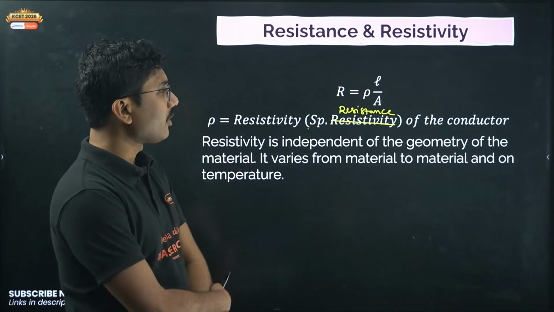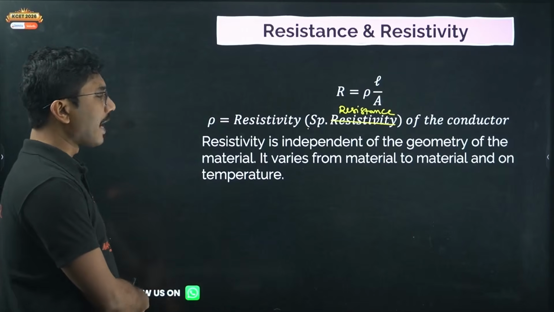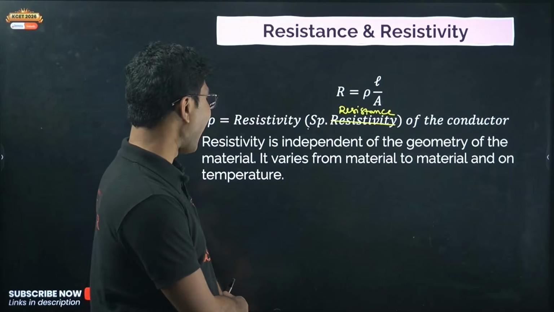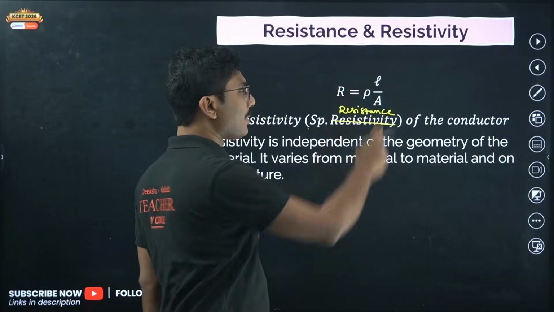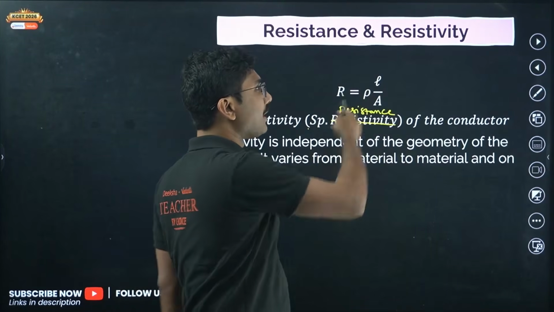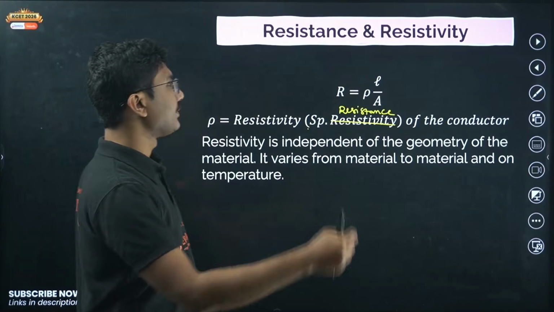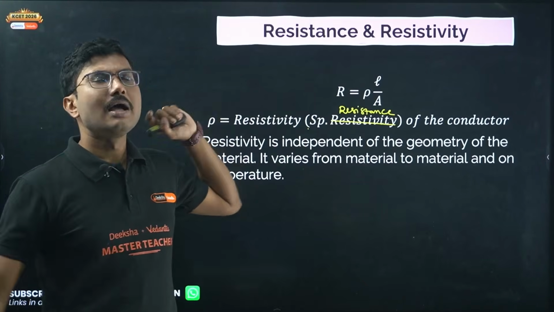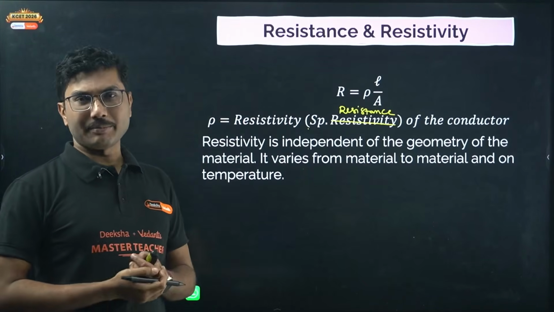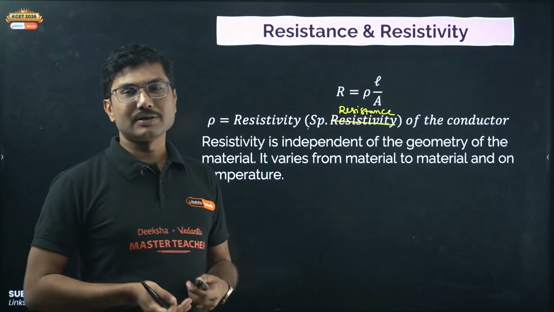Resistivity is independent of the geometry of the material. It varies from material to material and with temperature. As you can see, resistance directly depends on length and inversely depends on area. In some cases they might give you the diameter and ask for the resistance.